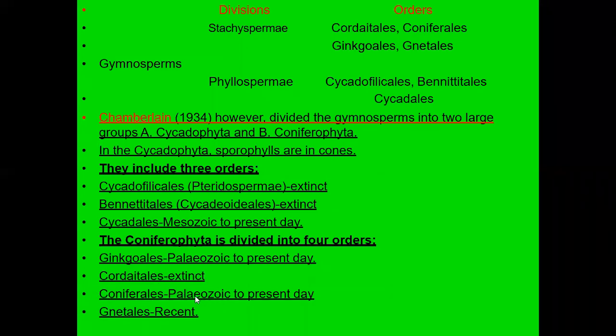Coniferales, the conifers. This is also an oldest plant. It is from the Paleozoic era to the present day. And Gnetales. They are present a lot on the Earth's surface. Next, if you see, the next scientist.